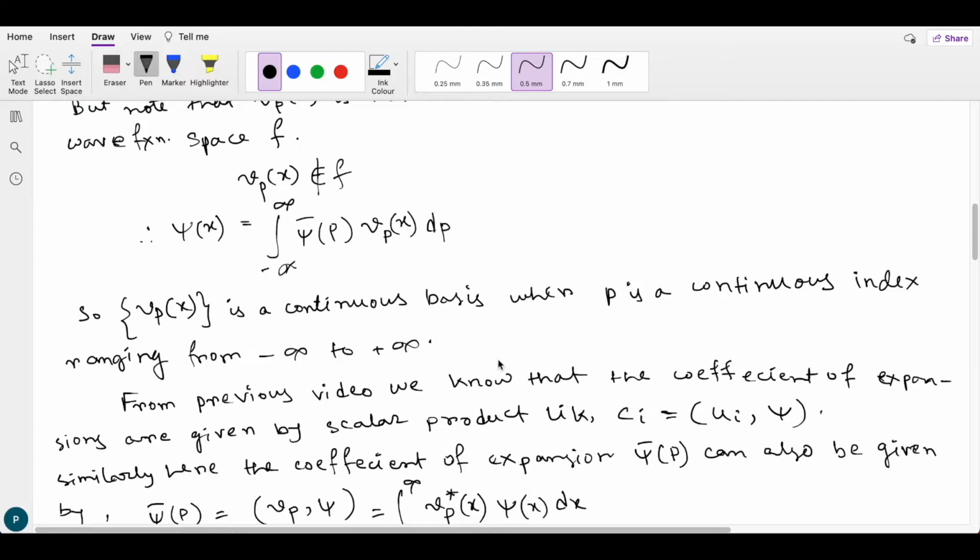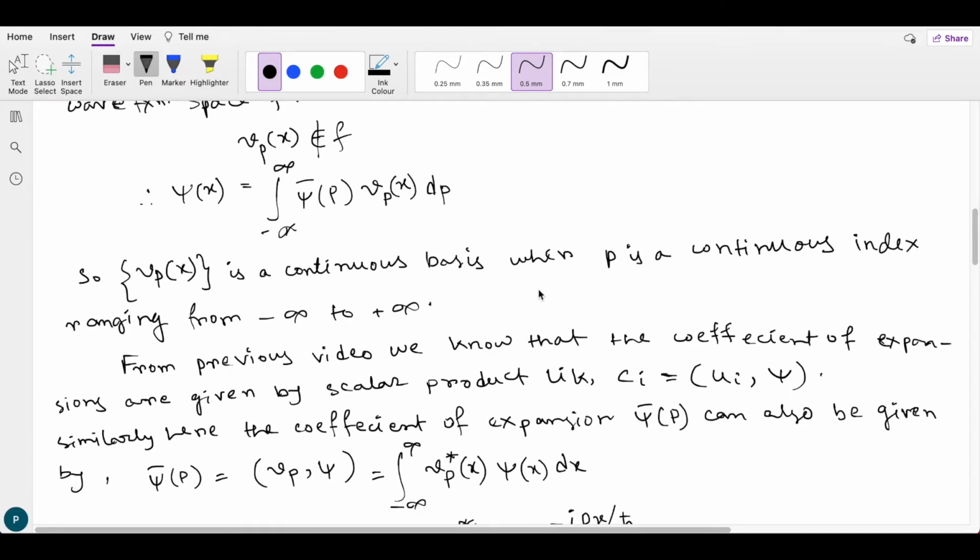So the continuous set v_p(x) is a continuous basis where p is a continuous index ranging from minus infinity to infinity. As any function can be written as a linear combination of v_p(x), this forms a basis.